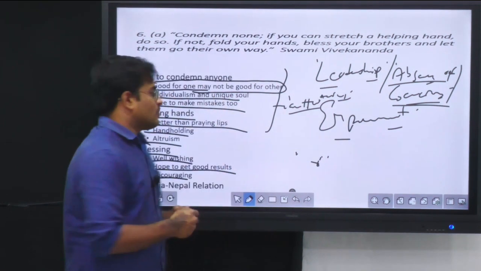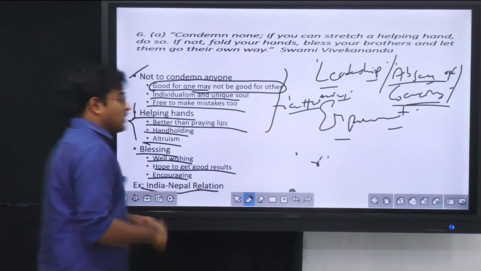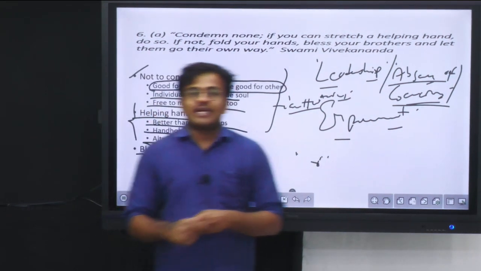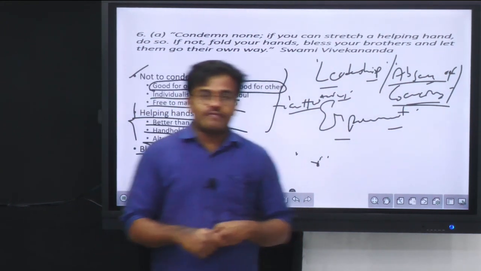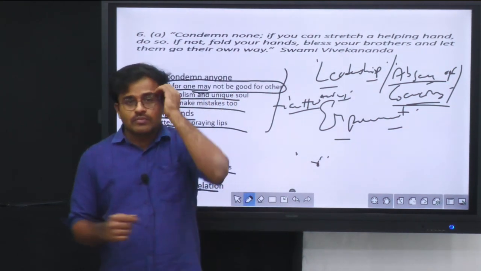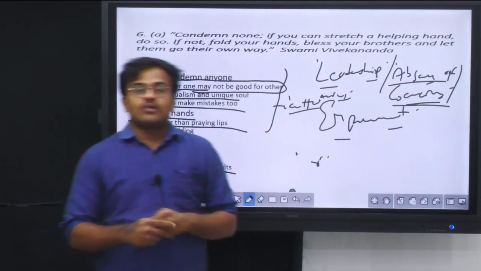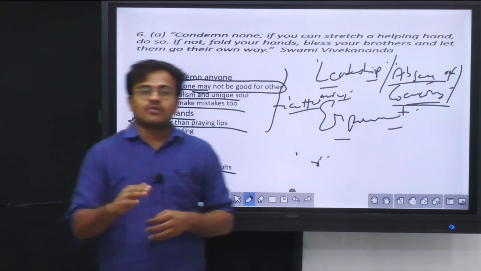So this way leadership qualities can also be discussed, and the best example through which you can elaborate on this is India-Nepal relations. In India-Nepal relations, we tried to help them. You can take the example of the earthquake in Nepal in 2015. India gave a lot of developmental aid to Nepal. After that, Nepal is going into the sphere of influence of China. But we are not trying to condemn Nepal at any point of time. What we are trying to do is pray that Nepal becomes a better nation.